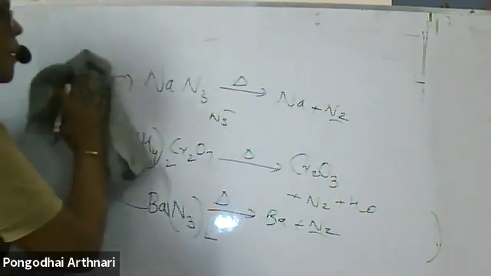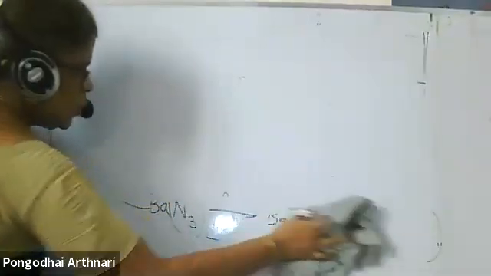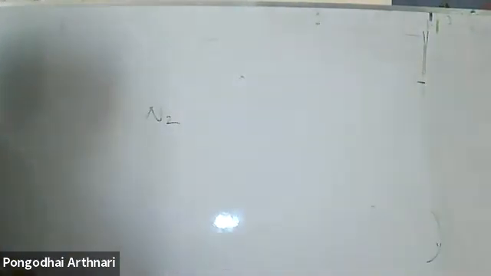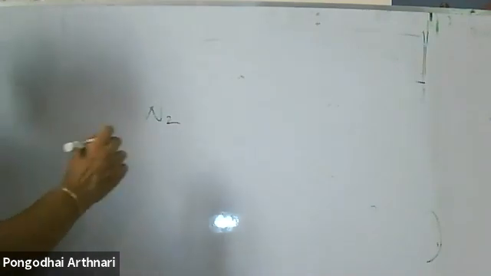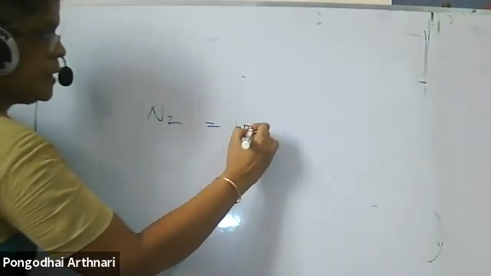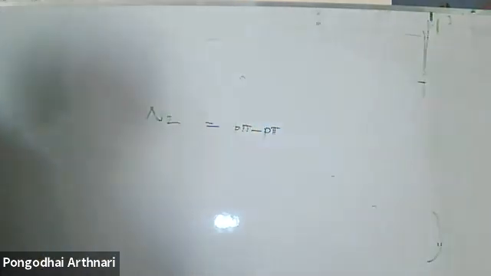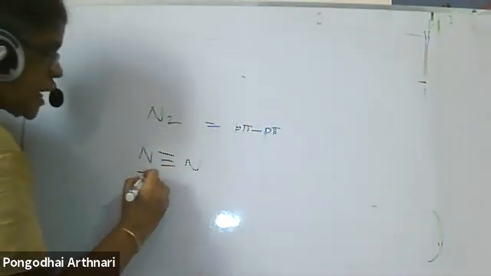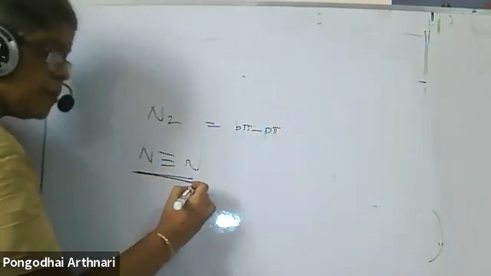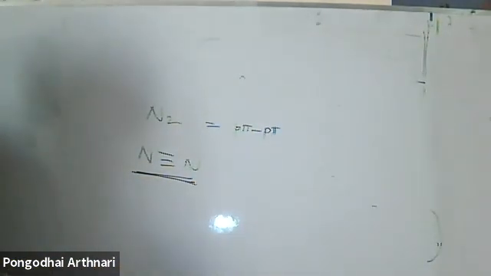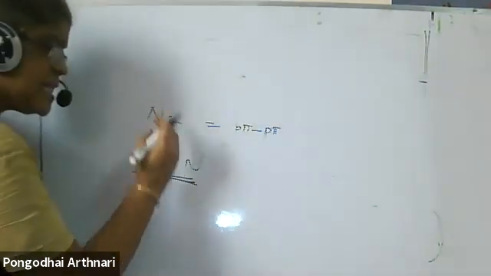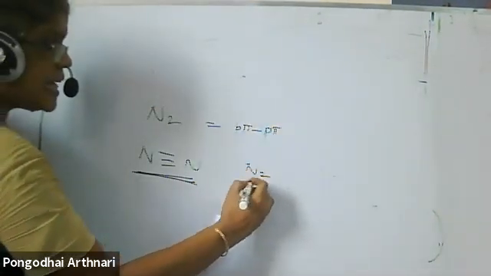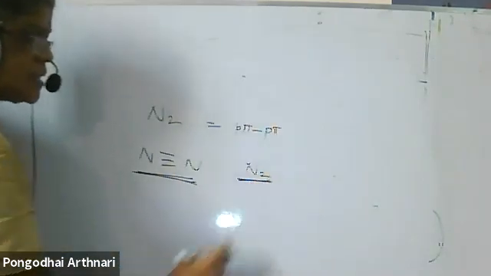When I talk about the properties, nitrogen is a colorless, odorless gas. It always exists as N2. Why does it always exist as N2? Because of the ability to form a pπ-pπ bond, so it exists as N triple bond N. Because of the presence of the triple bond, the bond dissociation enthalpy of nitrogen is very, very high, so nitrogen is very, very inert.